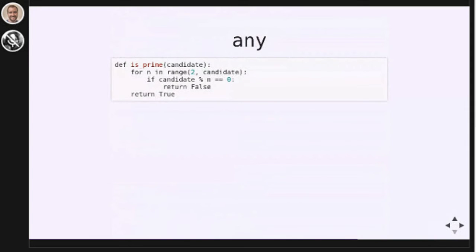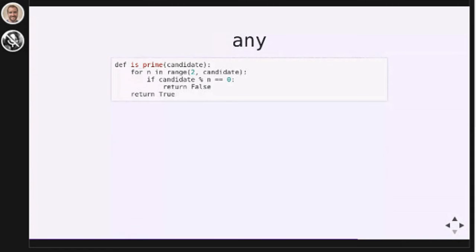Here's another example. We are looping over all numbers below a given candidate number and checking whether it has any factors. If the number is divisible by any number below it, we immediately return false because we know that it's not prime. It has a factor. Otherwise, at the very end, we return true because we didn't find any factors, so the number must be prime.